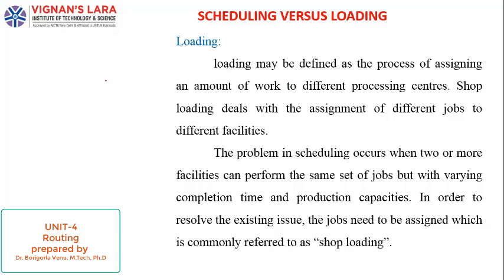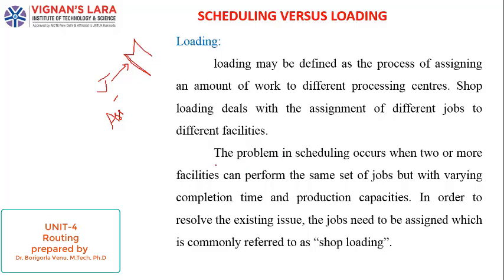For example, if we have one job, we are going to perform this job by using some machines, and before we process that job, first we assign the job to the machine. It means we load the job to that machine. Sometimes we assign the job to the labor or workers. That is also called loading. In simple terms, it is assigning jobs to machine centers or work centers. In other words, it is a process of determining which job must be assigned to which work center.